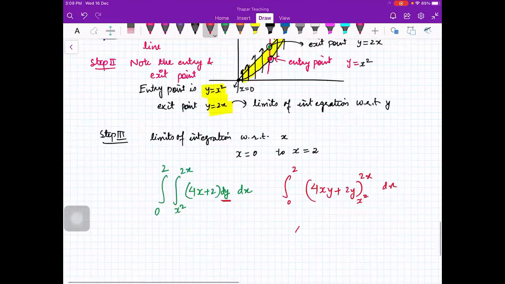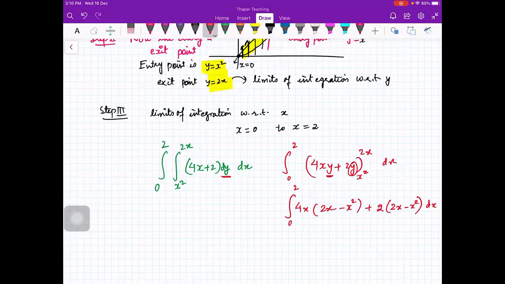So you'll get 4x into, in place of y, you'll put 2x minus x squared, plus 2 in place of y, you'll put 2x minus x squared, dx. So can you see? A little bit easier as compared to the last calculation. This is 8x squared. So integrate, you'll get 8x cubed by 2, right? Minus, this is 4x cubed. So integrate, you'll get 4x to the 4 by 4, plus 4x squared by 2, minus 2x cubed by 3, from 0 to 2, right?